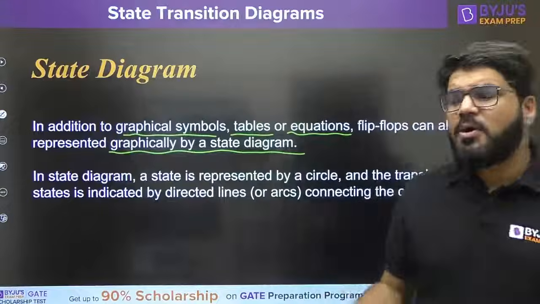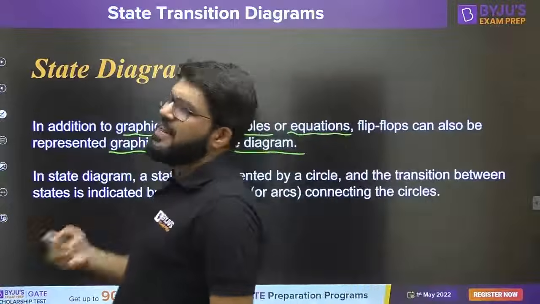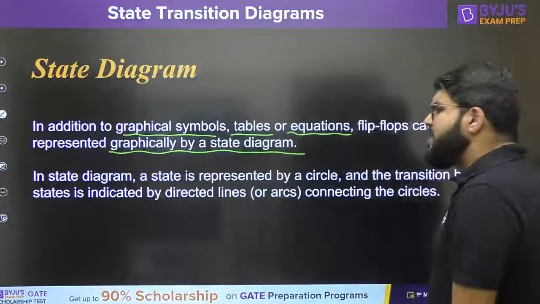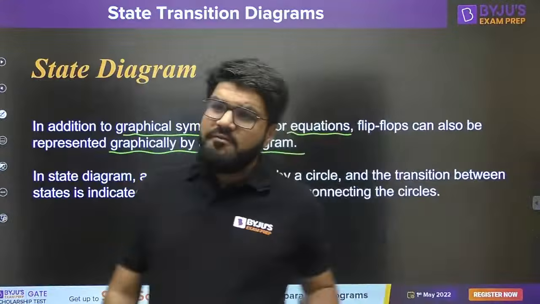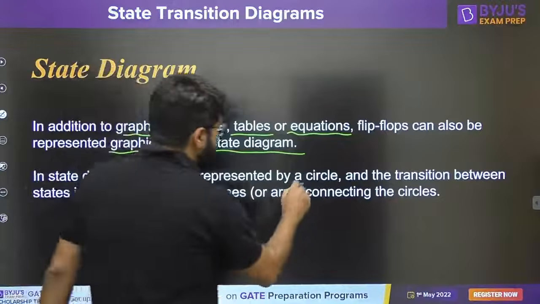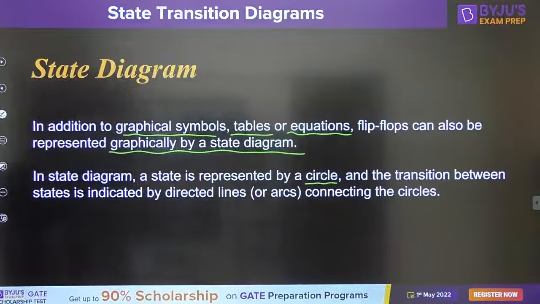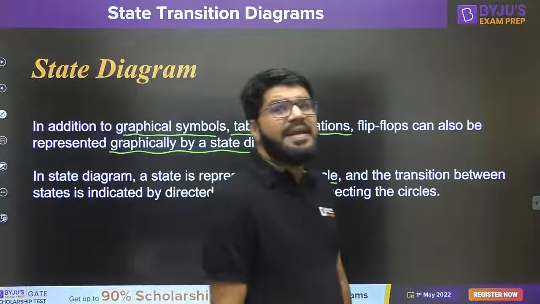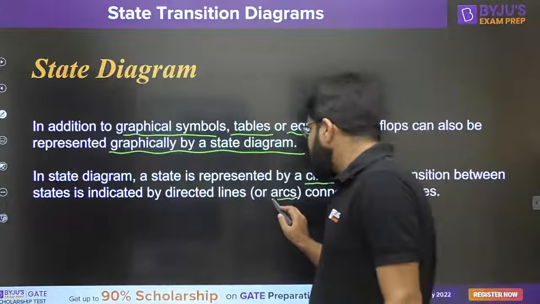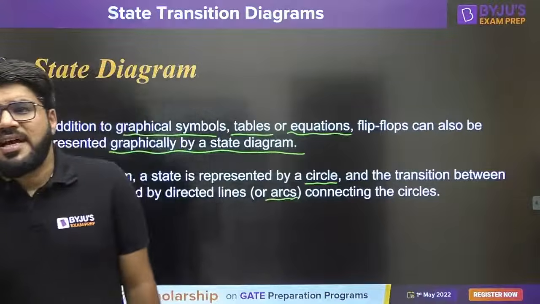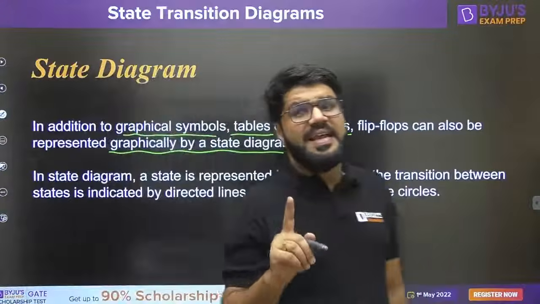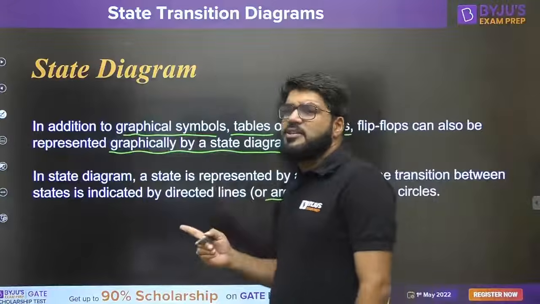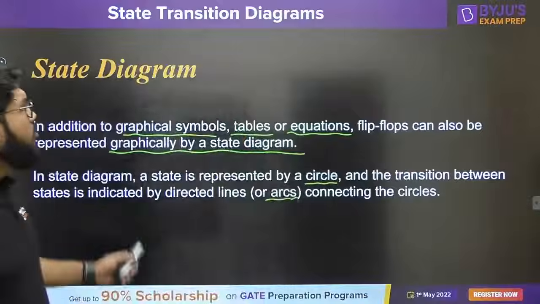Now, what is the state diagram? How do we make the state diagram of all flip-flops, and not only flip-flops, how do we make the state diagram of different types of circuits? That also we'll see. In a state diagram, every particular state is represented by a circle. The transition between those states is indicated by directed lines, commonly known as arcs, which connect the circles. Directed lines also show the flow of the change of state, from which state to which state you are moving.